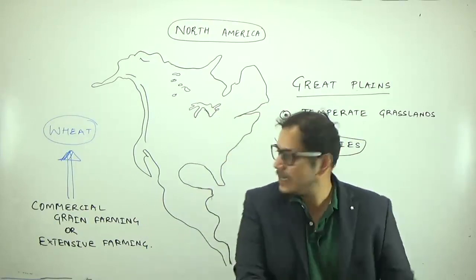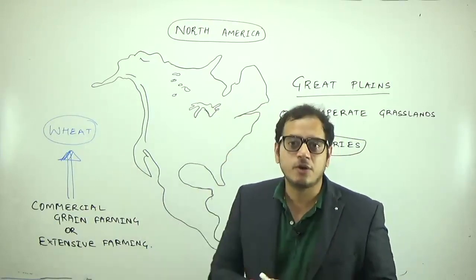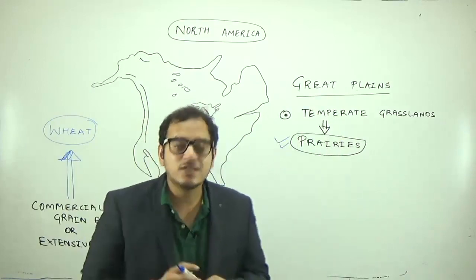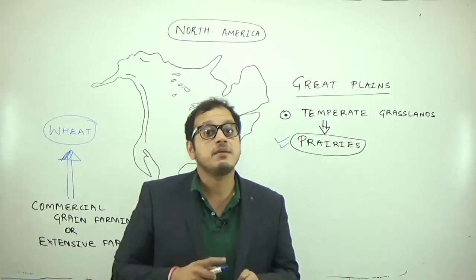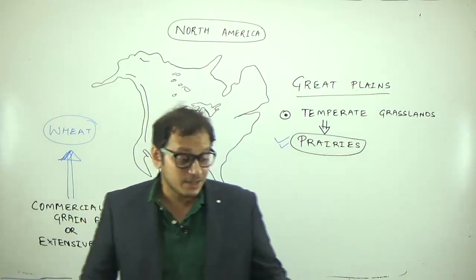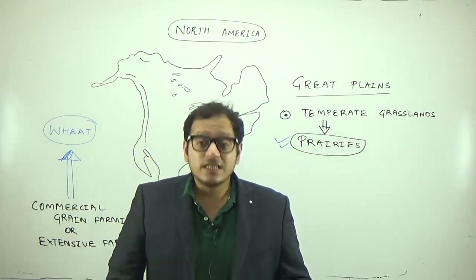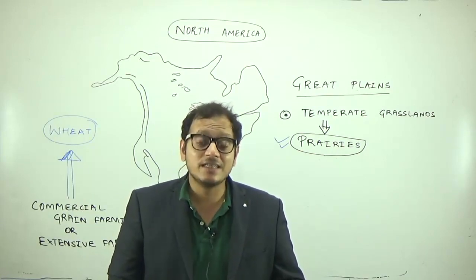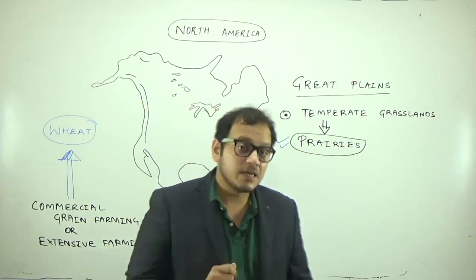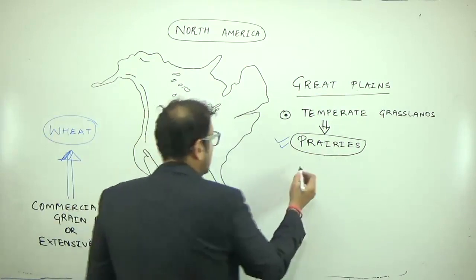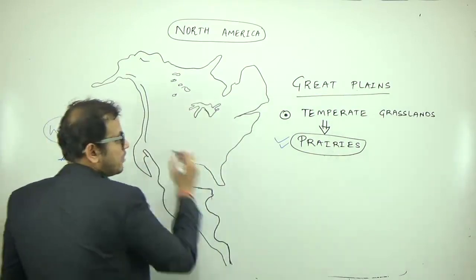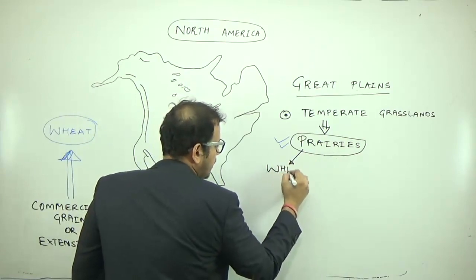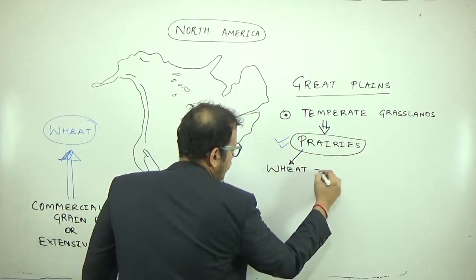In commercial grain farming, the most important crop here is wheat, and the prairies are one of the largest wheat producing regions of the world. I am saying one of the largest because, now, which region is the maximum wheat producing? China is the largest producer of wheat. But commercial grain farming, you remember, is done in this part, where the most important crop is wheat. Wheat is the most important food crop.